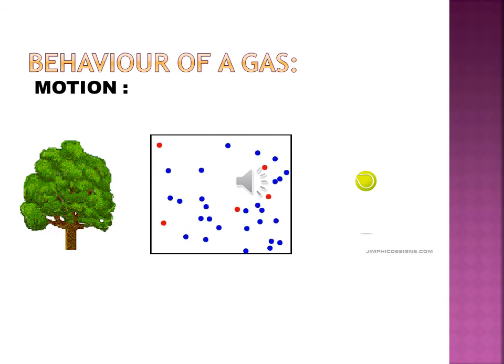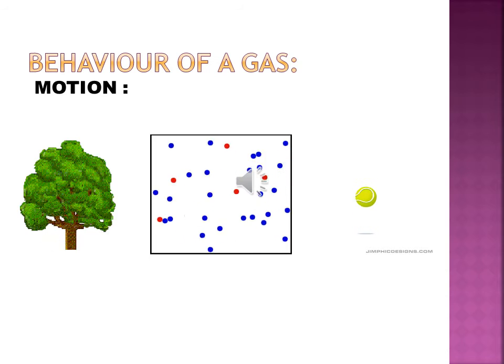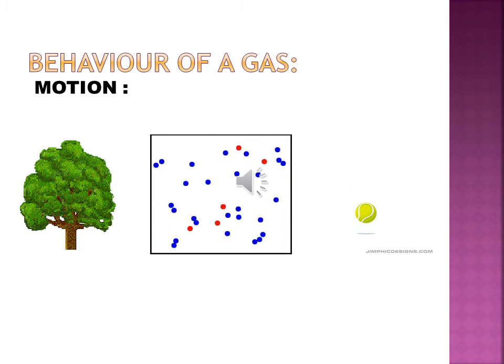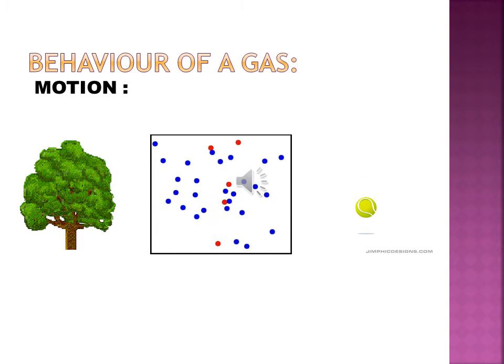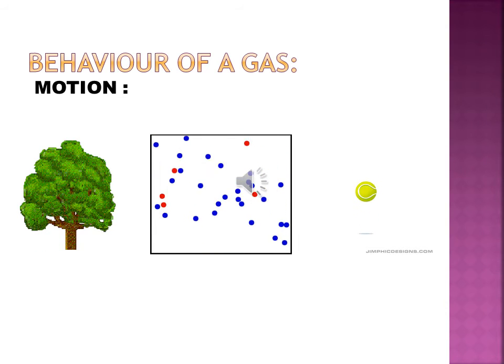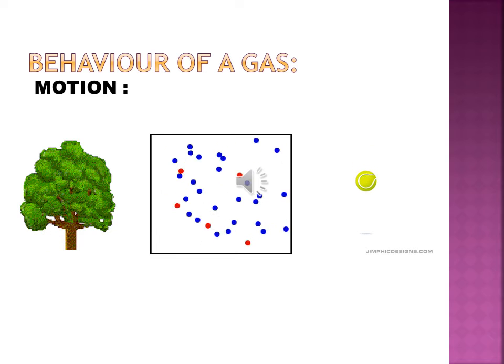They are moving. How are they moving? They are randomly moving. They do not have any path. They collide with each other. They collide with the walls of the container. They are moving randomly here and there. This is the motion of gas.